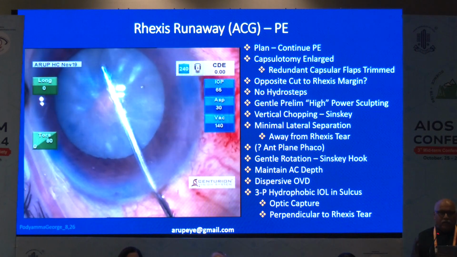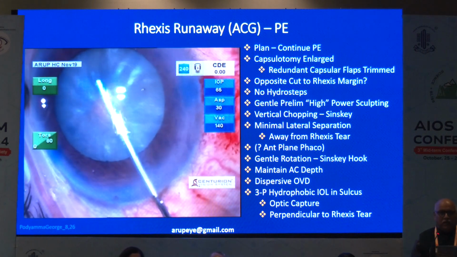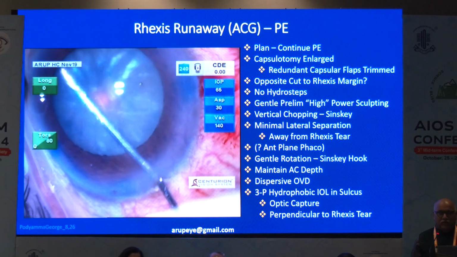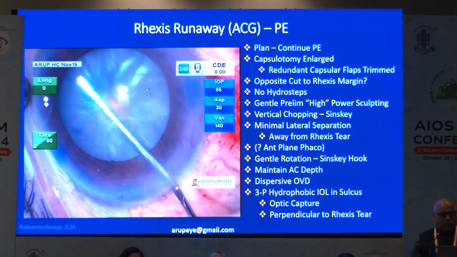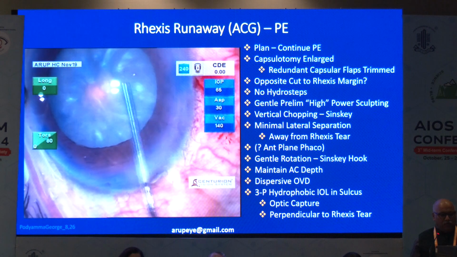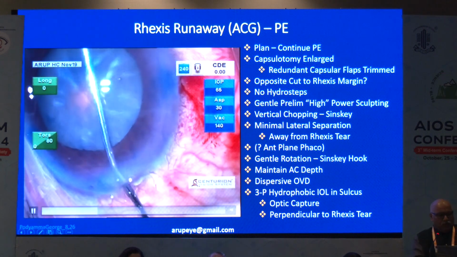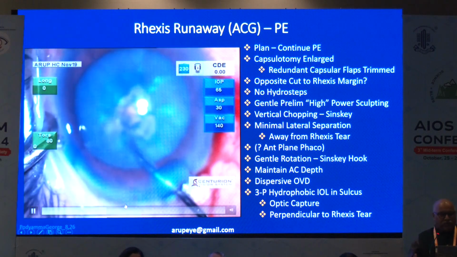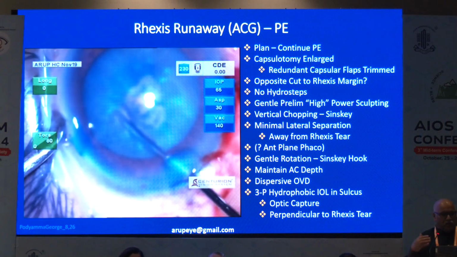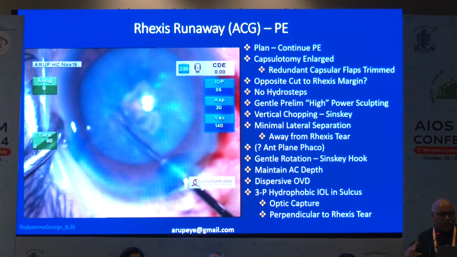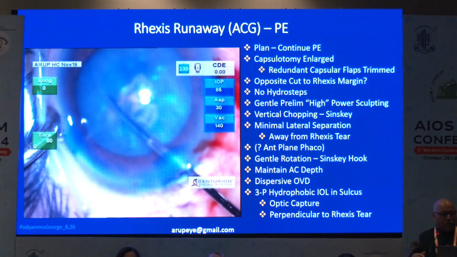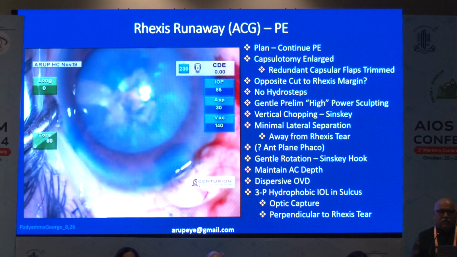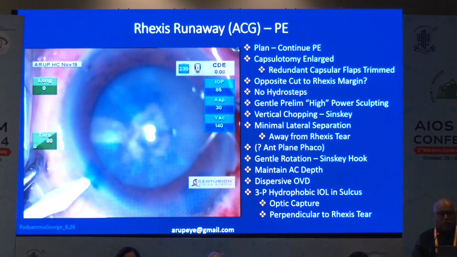Then went ahead with my two-stage rexis. Prior to that, of course, you make a nick with my intraocular micro scissors. So the decompression was done for quite some time. Now, the anterior capsule was again stained with trypan blue dye. So at the first incision itself, if you see, when I gave the relaxing cut here, it ran to the periphery. So there was nothing that could be done to retrieve it.